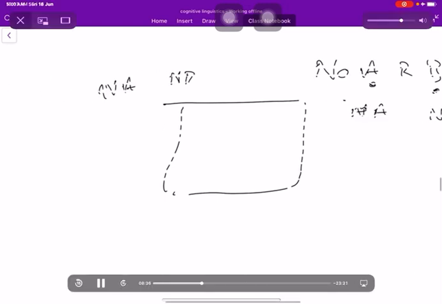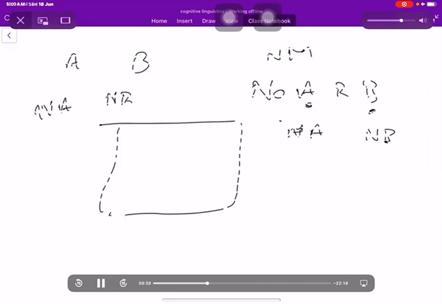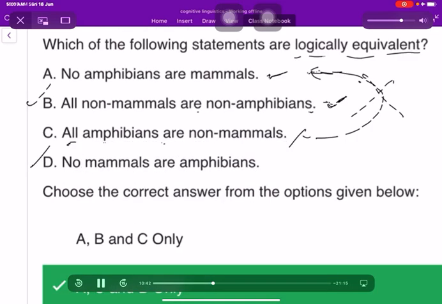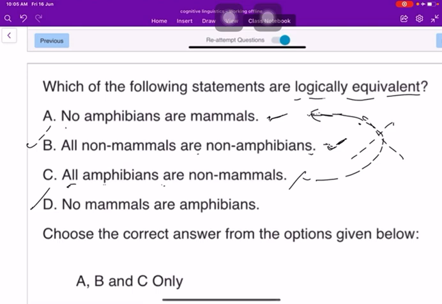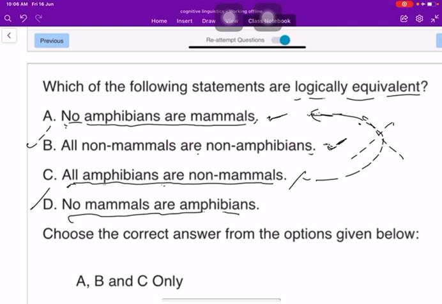No mammals. So A, C, and D is the correct option. So no amphibians are mammals, all amphibians are non-mammals, and no mammals are amphibians.